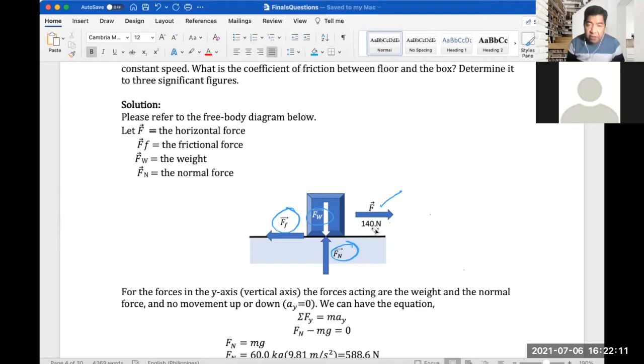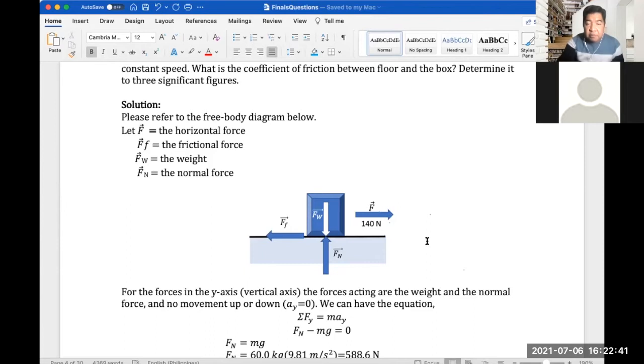So we can have the equation: summation of force on Y, or the vertical axis, would be mass times acceleration of Y. Since the normal force is going up, it is positive, and the weight, which is mg, is going down, so this is minus mg. And then that equals 0.